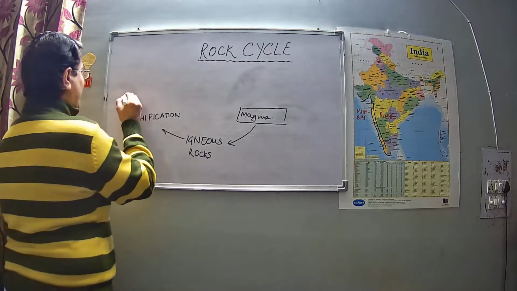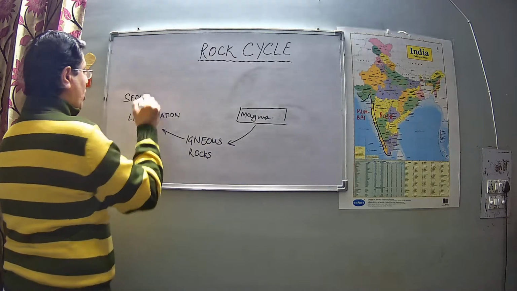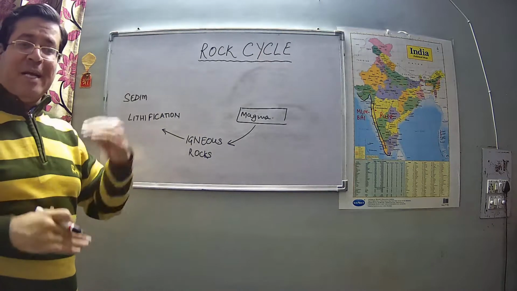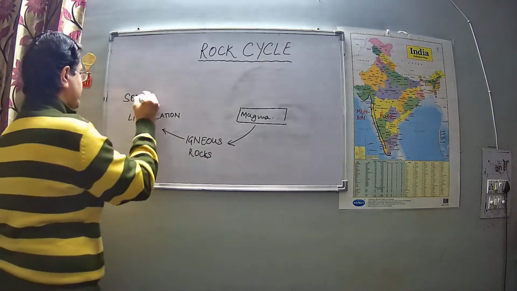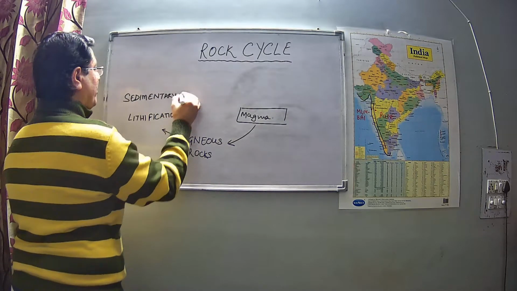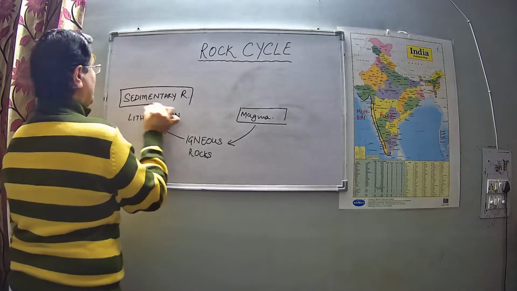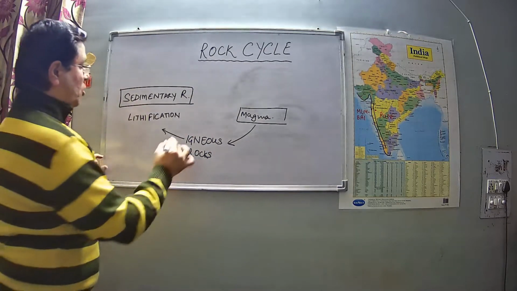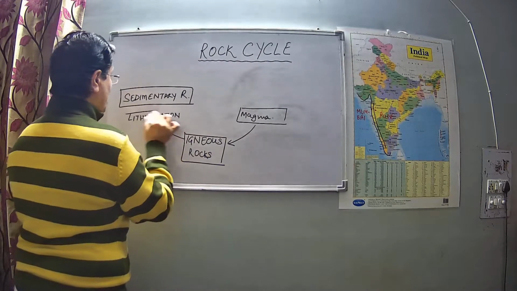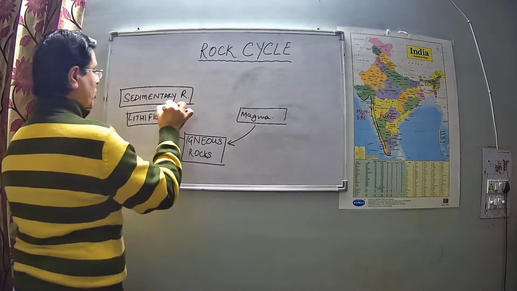Then we have sedimentary rocks, right? Different layers of sediments are deposited over one another and sedimentary rocks are formed. So we have understood now how igneous rocks are converted into sedimentary rocks. This process is going on.